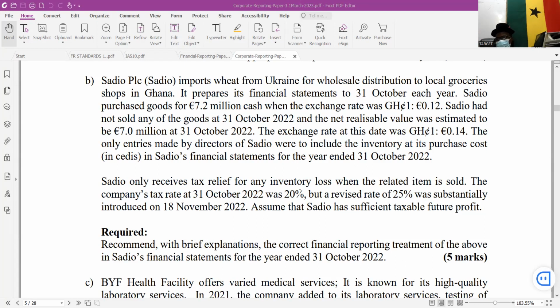Again, here, this question: the company's tax rate as at the year end was 20%, but a revised rate of 25% was introduced in 2018. So you see, which of the tax rates do you have to use?